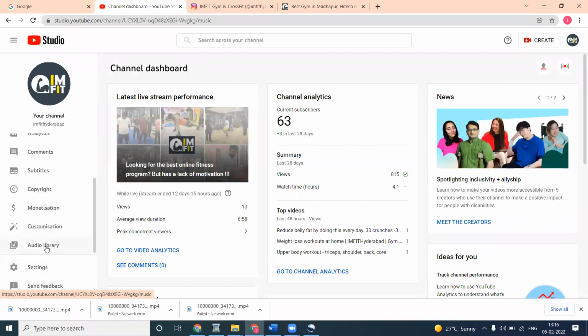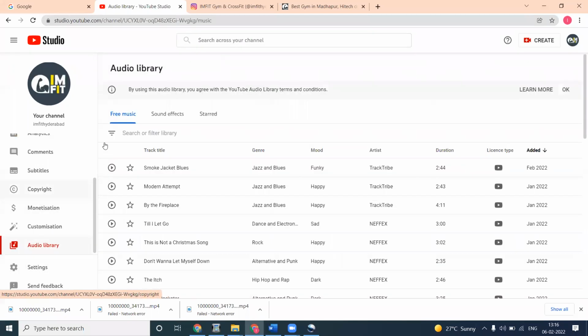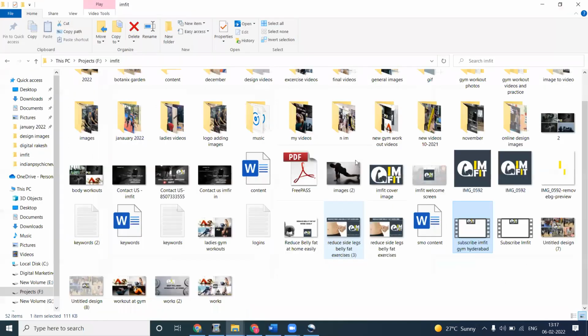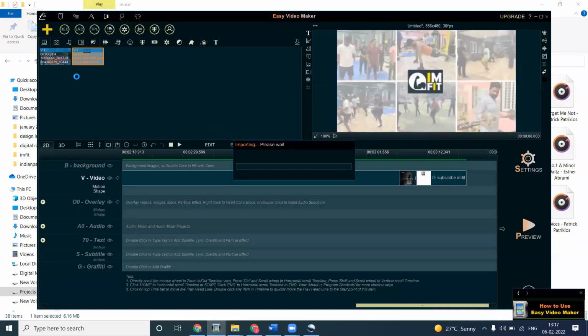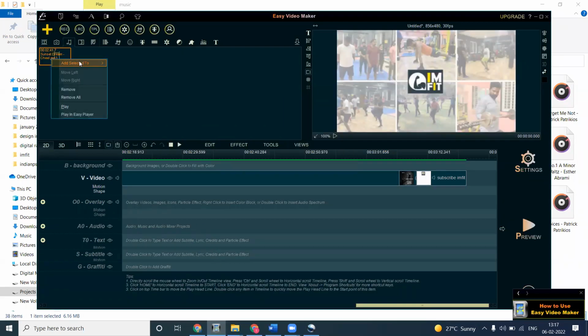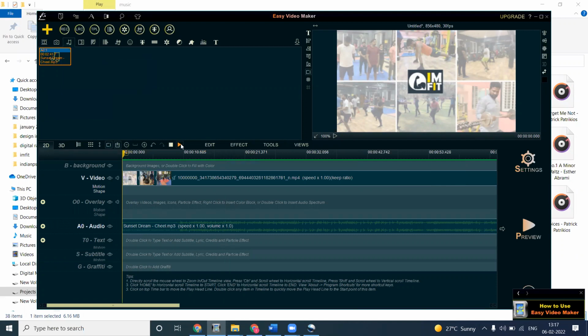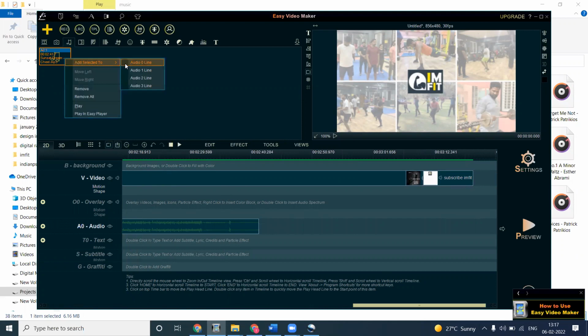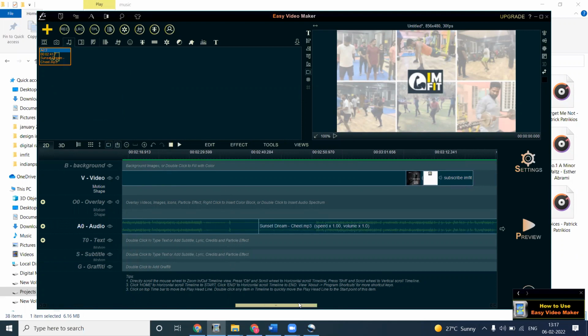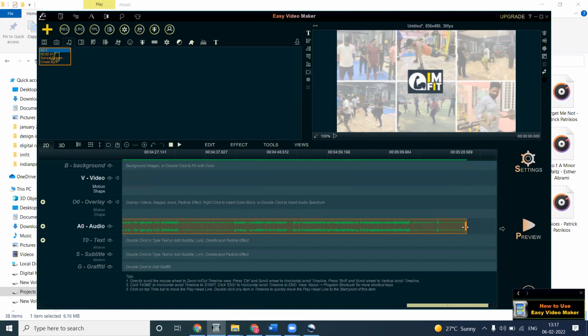In this audio library, there are many free music tracks. We can download them all and keep them in one folder like this. From this folder, we can use the music, just drag it. Here you can play it first. If your existing music is shorter or longer than the video, you can add the music once again, and if it exceeds the previous audio file, just drag.